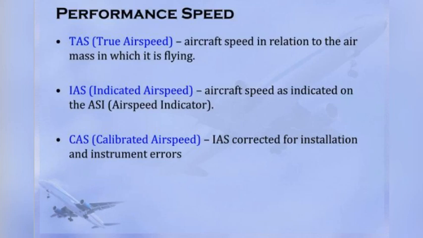True airspeed means the aircraft speed in relation to the air mass in which it is flying. Indicated means it is indicated on the airspeed indicator, the ASI. Calibrated airspeed means the IAS corrected for installation and instrumentation error.